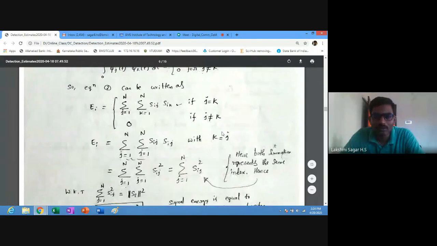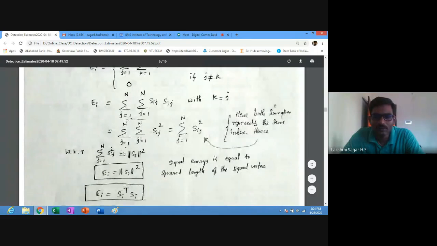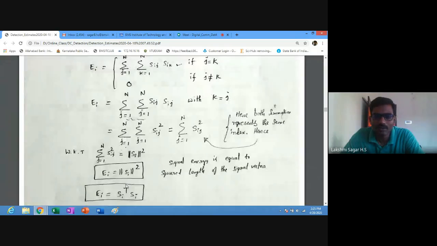Next, for k equal to j, we will get Sij squared. Here both summations represent the same index, so we can write this as the summation j equal to 1 to n of Sij squared, which is equal to the squared length of the vector. So we can write Ei equal to the squared length of the vector, where Ei equals Si transpose into Si. So here the signal energy is equal to the squared length of the signal vector.